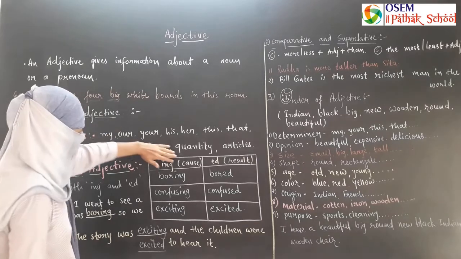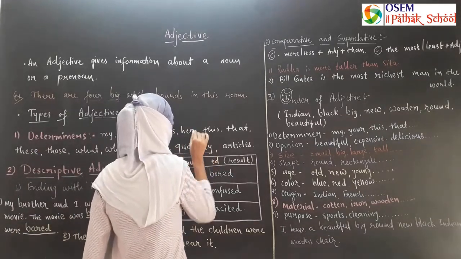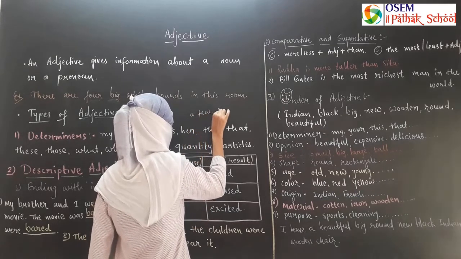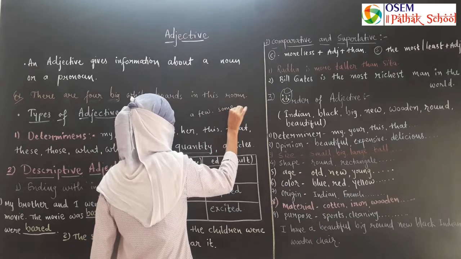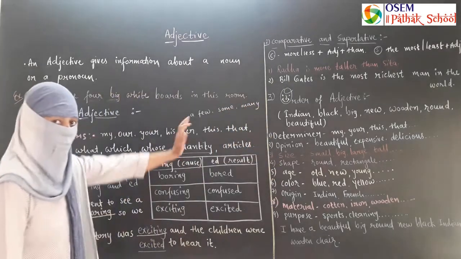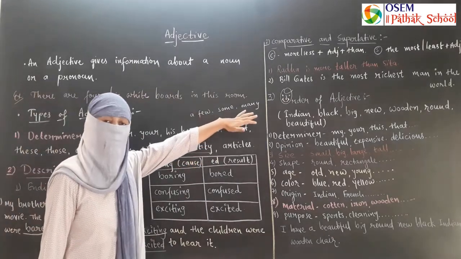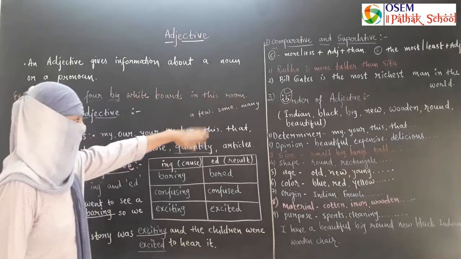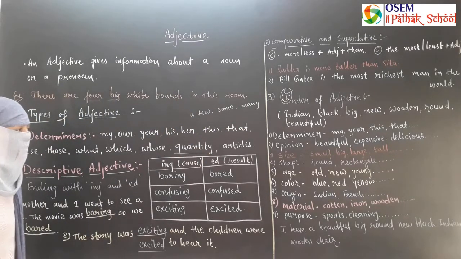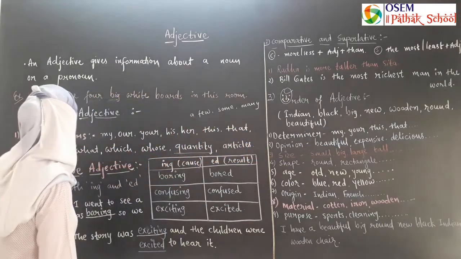You have a question: what is a quantity? Yes. Whenever you use a word like a few, some, many, these are called quantity words and they are also adjectives. Articles a, an and the are also adjectives.